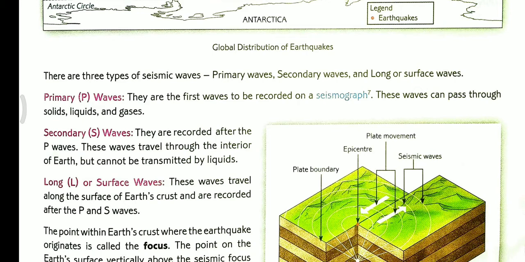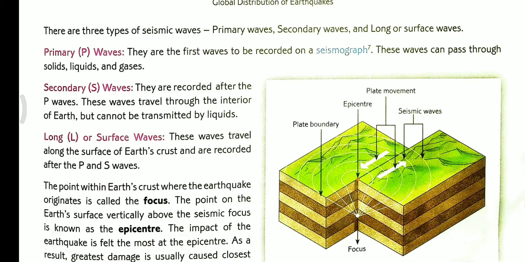These waves can pass through solids, liquids, and gases. So the primary waves can cross solid things, liquid things, and gaseous things also. You see in the nearby picture, there is a picture about the plate tectonics, the seismic waves, the epicenter, and the plate boundaries.